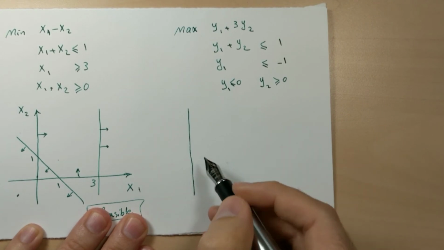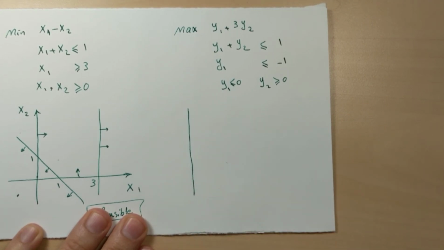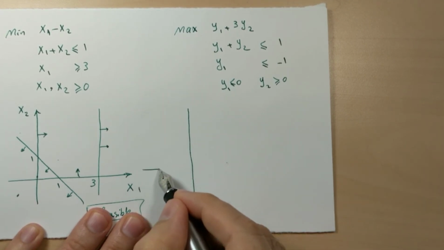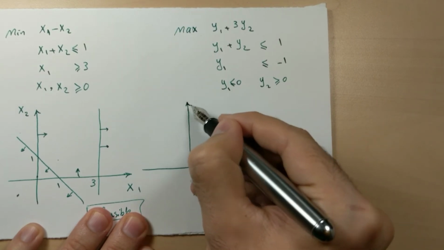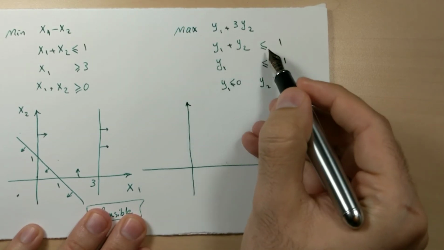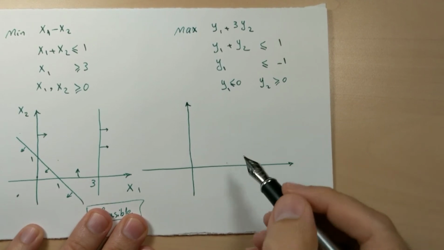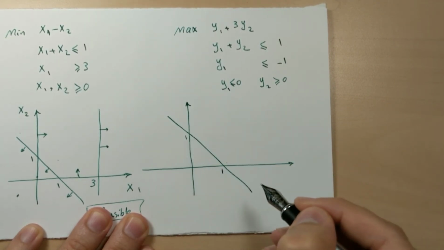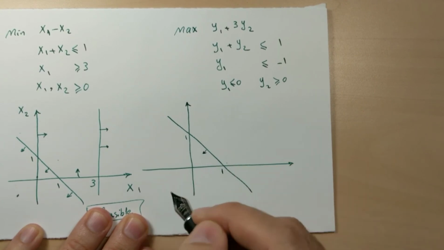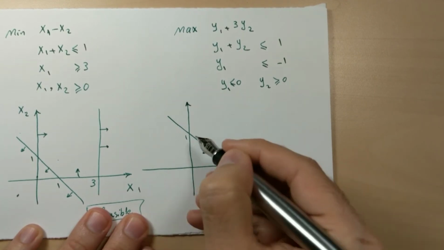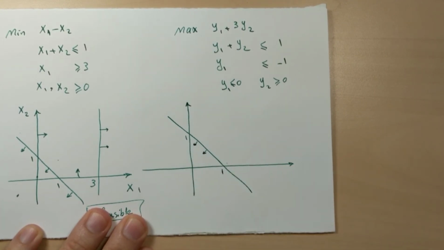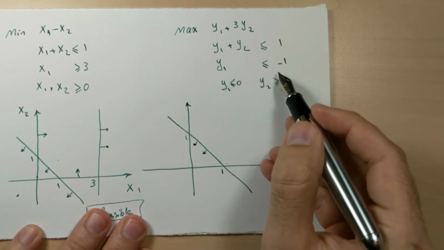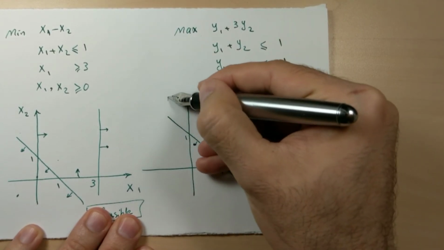Let's draw its graph. y1 plus y2 less than or equal to 1. y1 is less than or equal to negative 1.